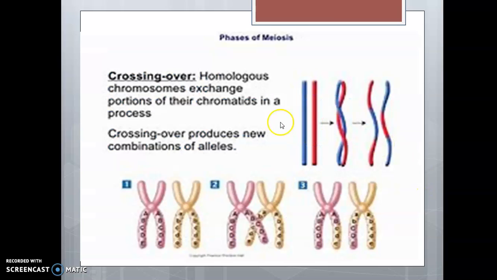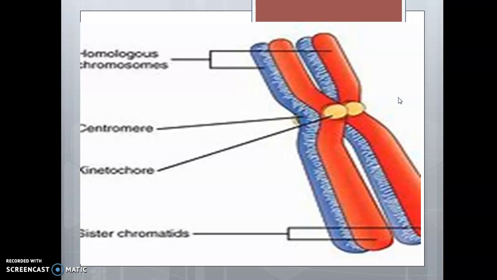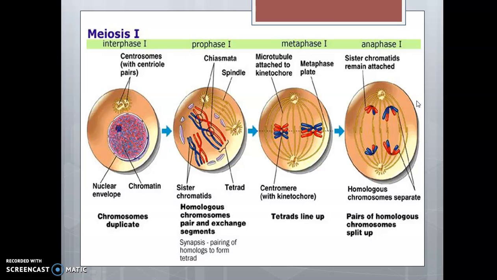For instance, we have here the phases of meiosis. Crossing over is when homologous chromosomes exchange portions of their chromatids in a process that produces new combinations of alleles. We have here the homologous chromosomes, centromere, kinetochore, and sister chromatids.